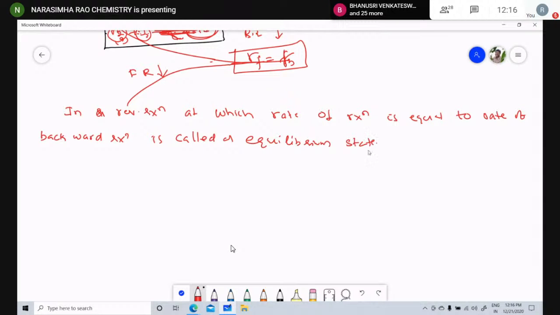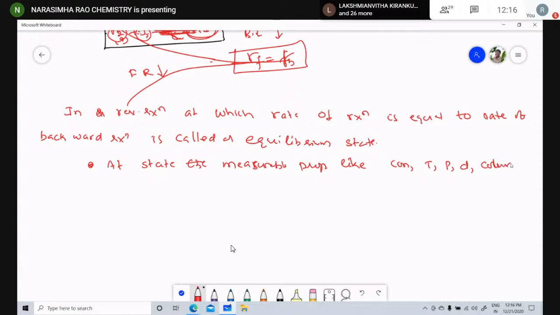A point to remember: at the equilibrium state, the measurable properties like concentration, temperature, pressure, density and color do not change with time.